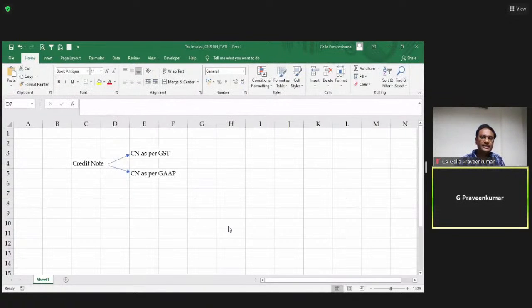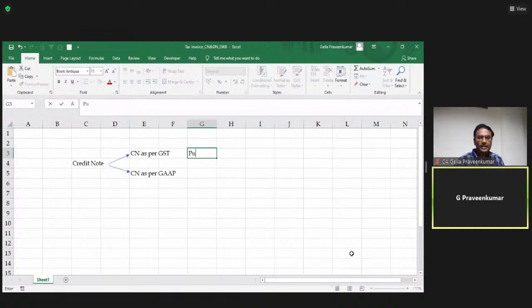Now, what is the relevance of this? Why do we need to understand? Please bear in mind, this credit note as per GST and credit note as per generally accepted accounting principles, the purpose itself is altogether different.